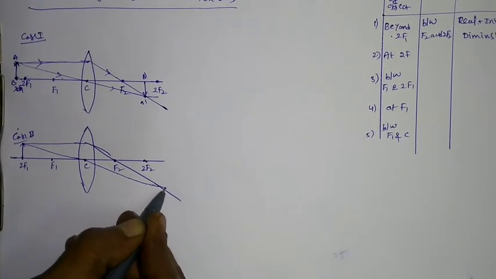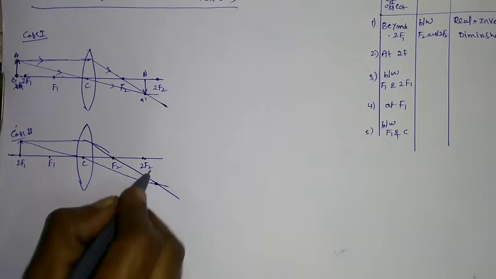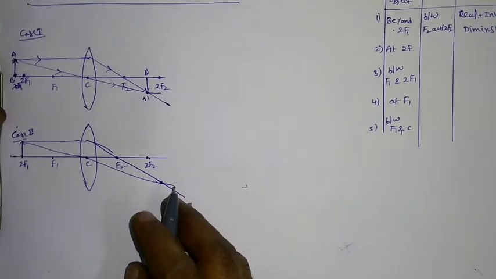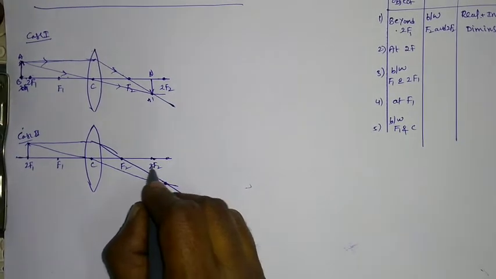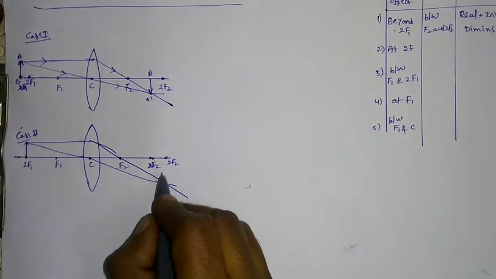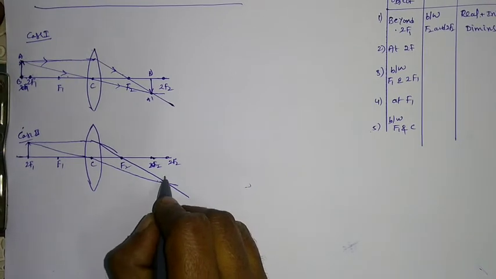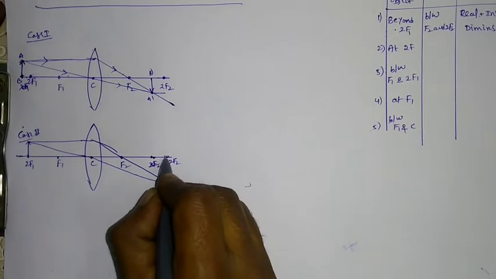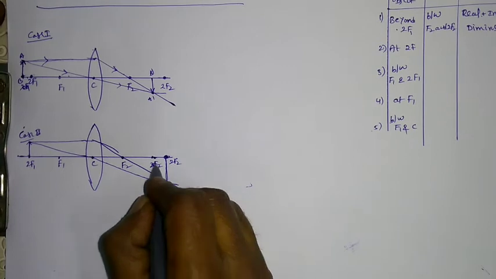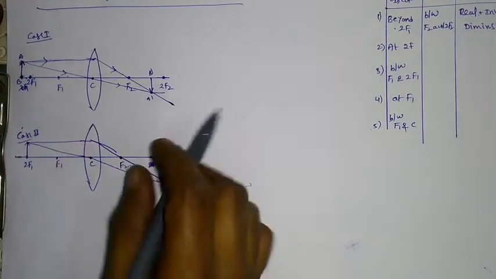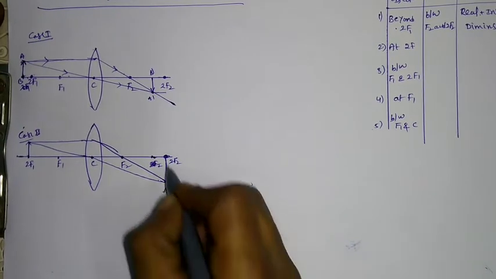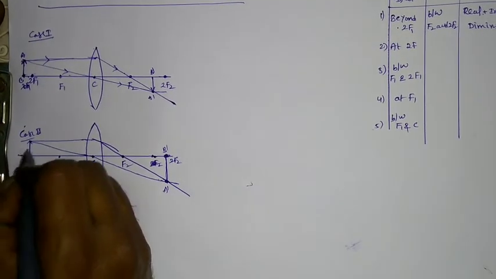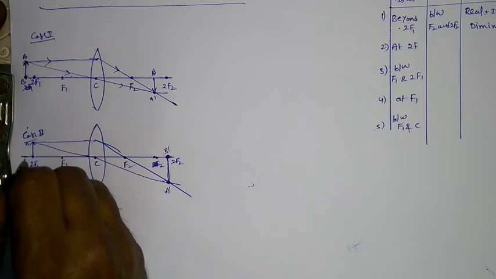So at this point, let us see. Now this is the position of 2f2, you can say. Now the image is formed at this point, that is this point is 2f2 position. So 2f2, a dash, b dash, this is a and b.